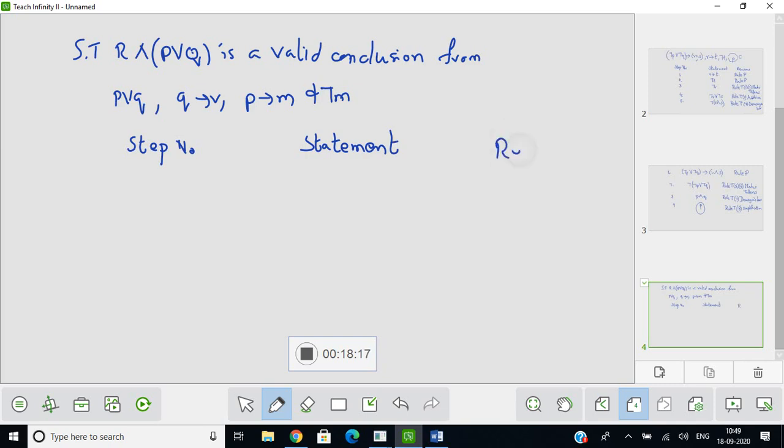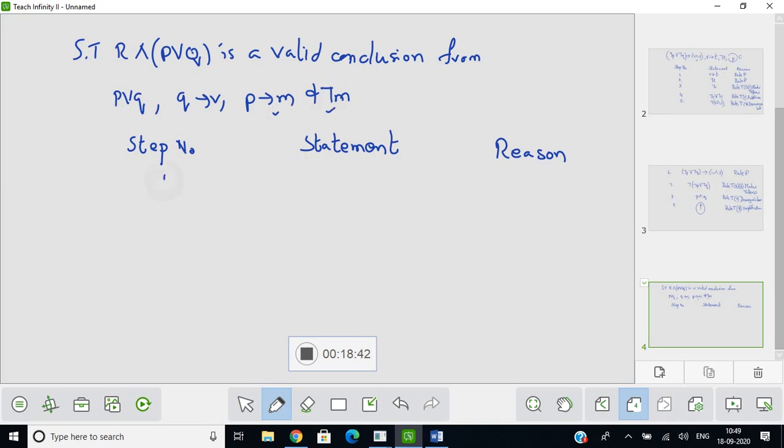We will have reason. Okay. So we have a step number, a statement, and a reason. So where to start? We actually need R and P or Q. Looking at all what is given, we have P or Q, if Q then R, and we have if P then M. So look at this and this. We can do something with modus tollens.